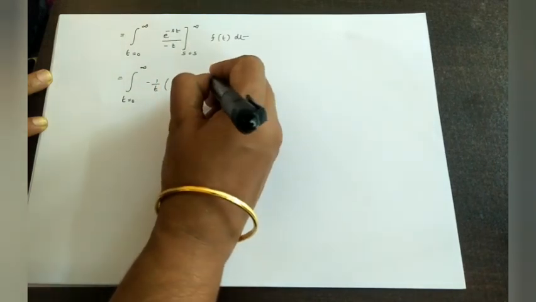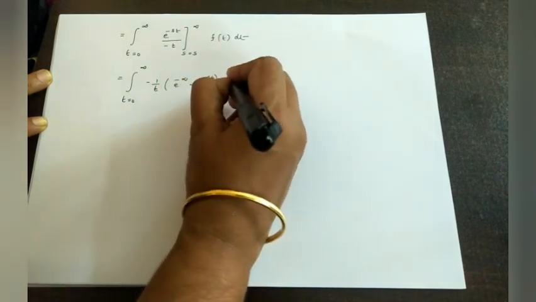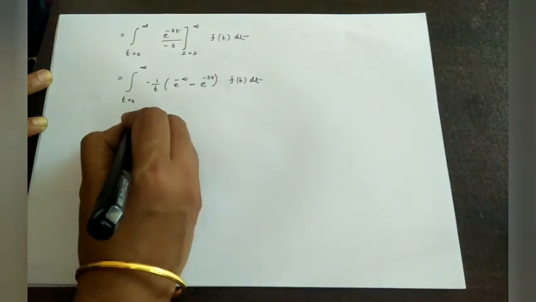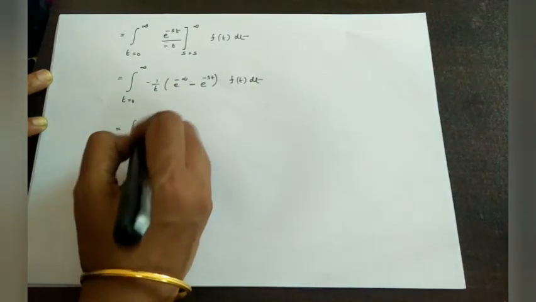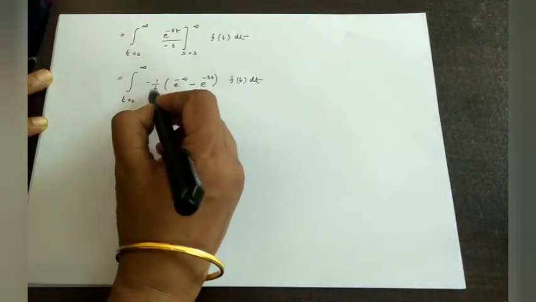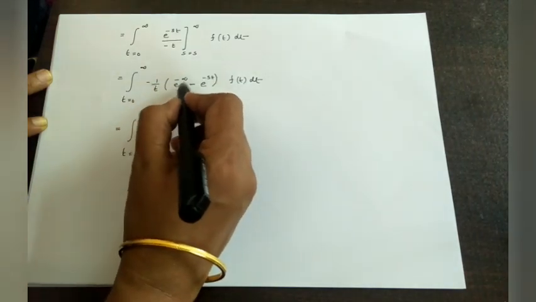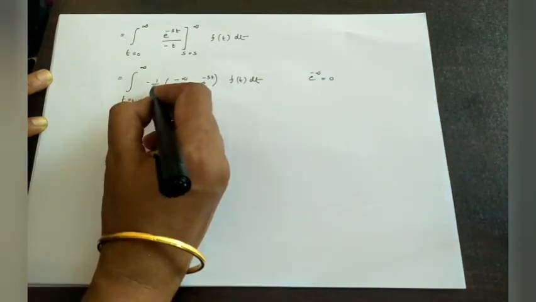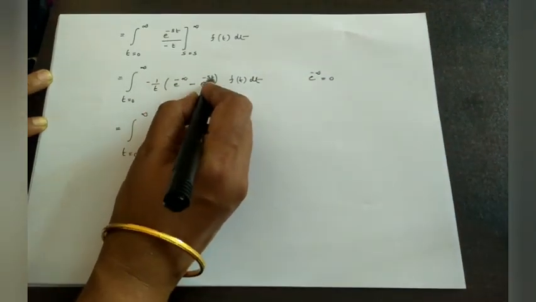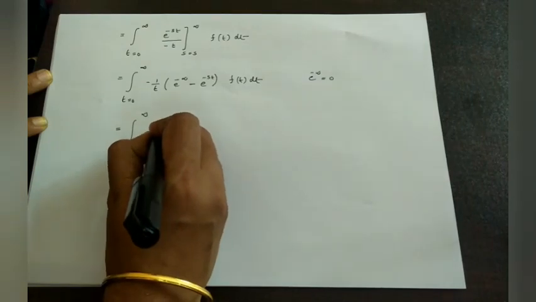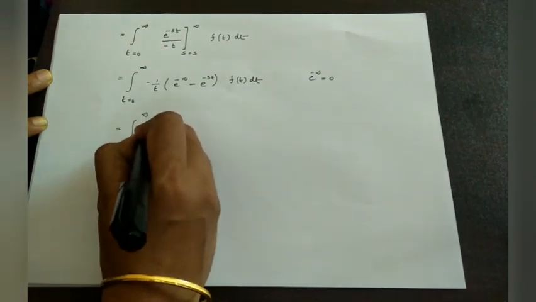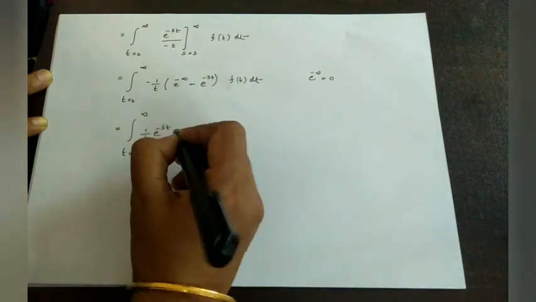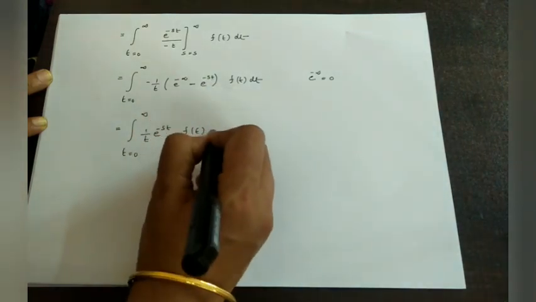Then the function f of t dt, which is again equal to the integral from t equal to 0 to infinity, minus 1 by t, and e raised to minus infinity is 0. Therefore we have minus 1 by t times minus e raised to minus st, which becomes 1 by t into e raised to minus st f of t dt.